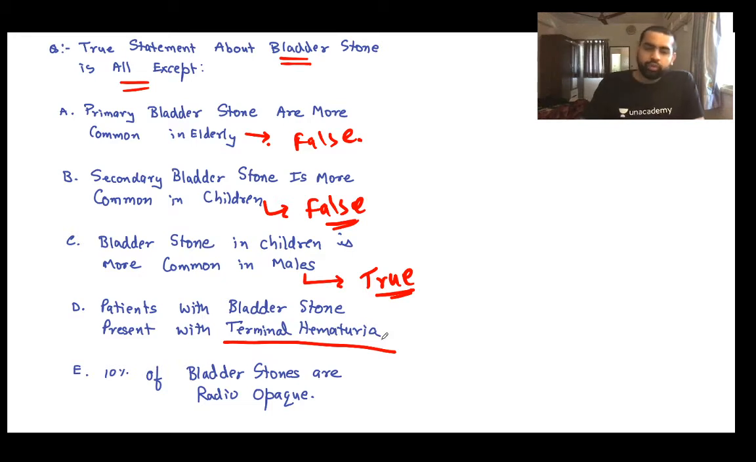A bladder stone presents with terminal hematuria. This is again a true statement. Okay, so clinical feature of a bladder stone that it presents with a terminal hematuria. Right. Then what about D?